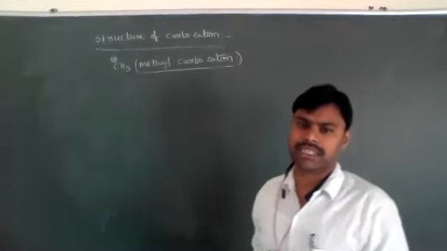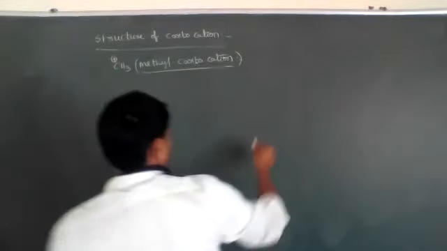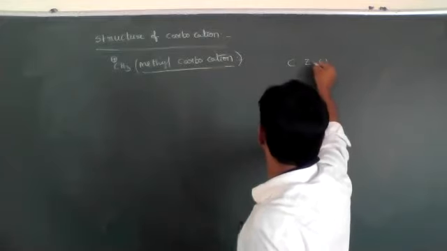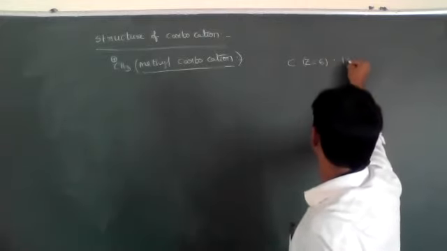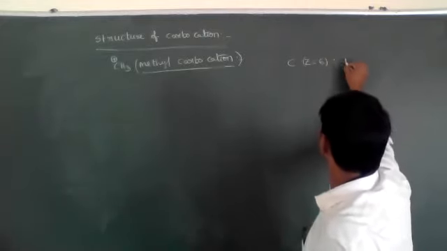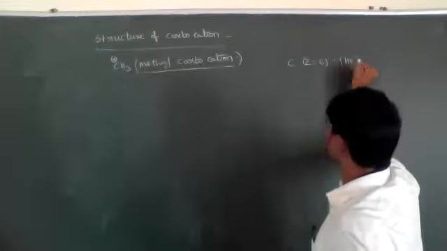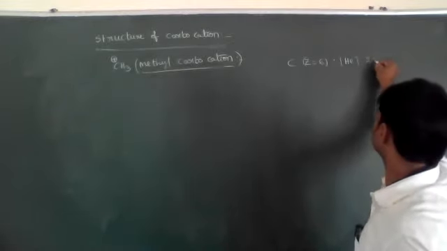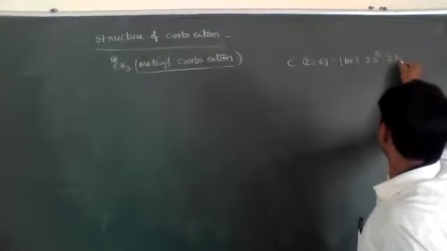We know very well, dear students, carbon Z is equal to 6. Its electronic configuration is helium 2s2, 2p2.